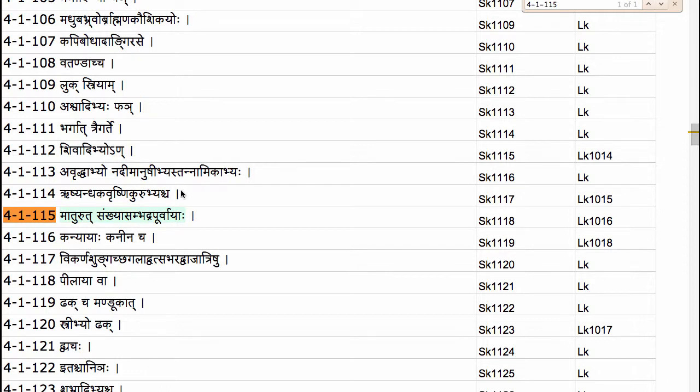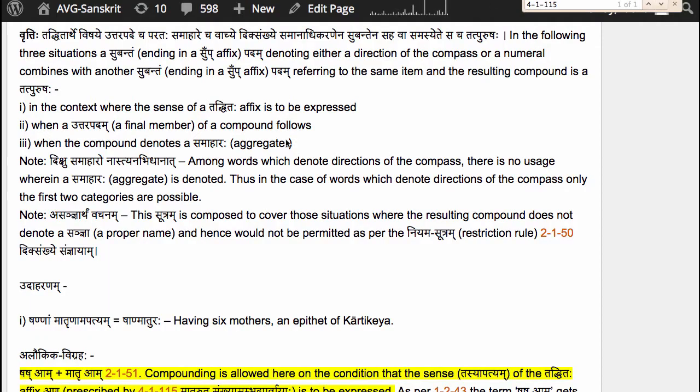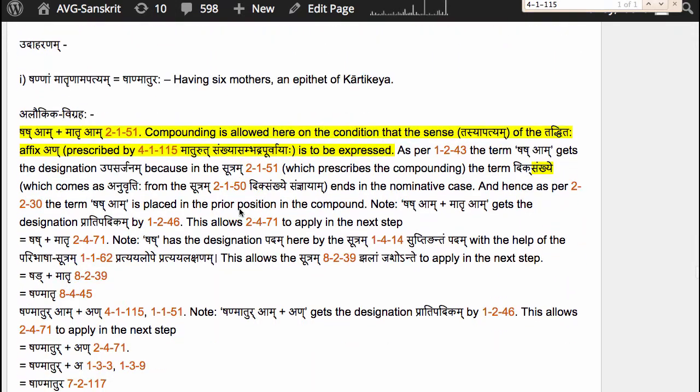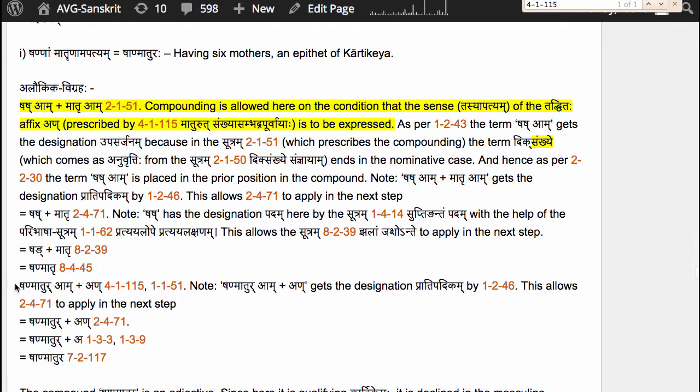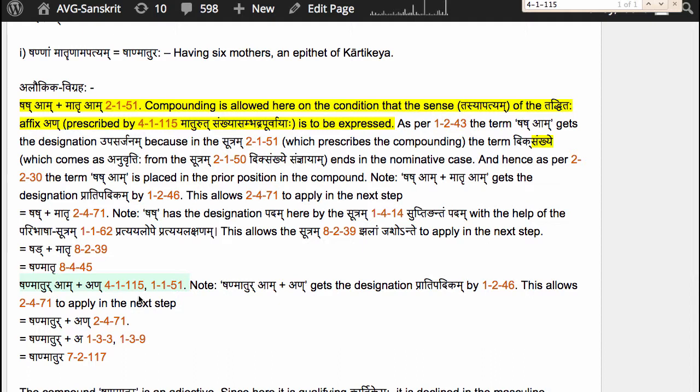So we now take shan matru am shashti bahuvachanam because we are in the adhikar of tasya at shashti vibhakti. So we have to add the appropriate shashti vibhakti, in this case am shashti bahuvachanam, to shan matru. Then bring in the affix an by the sutram 4.1.115 maturut sankhya sambhadra purvayaha, and simultaneously the ending letter r of matru takes the substitution u and then uran raparaha. So we get ur. So we have shan matur am an.